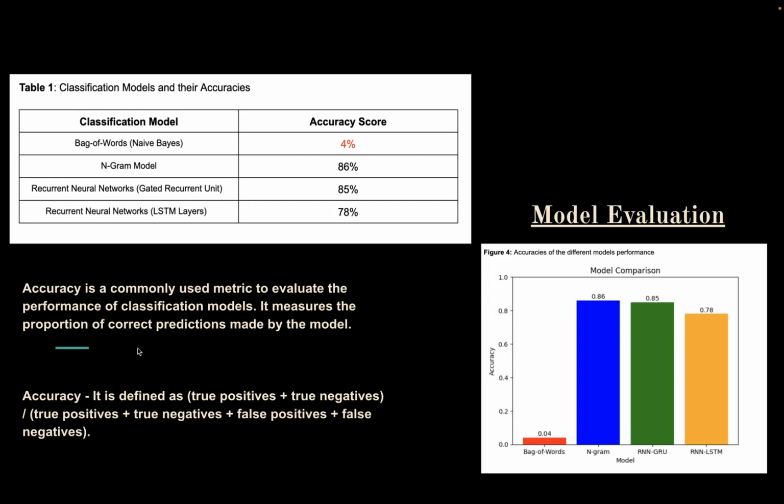In contrast, when we evaluate the model on a single testing set, we are essentially testing the model's ability to generalize to new data. If the model is overfitting, it may perform poorly on the testing set, leading to a low accuracy score, which is the case for the bag of words model. And as I already mentioned, the n-gram model performed the best, and the RNN, the GRU also performed pretty decently, with accuracy very close to the n-gram model.